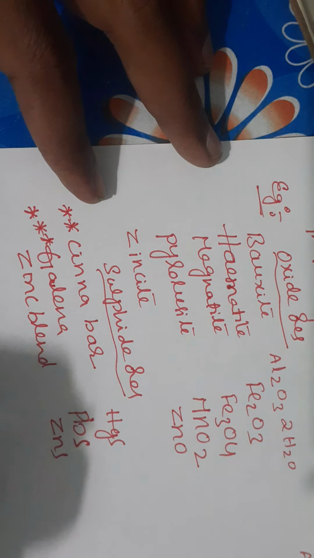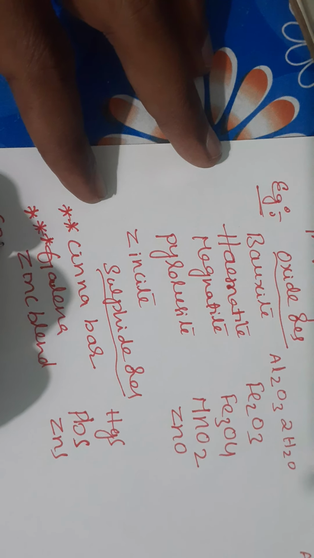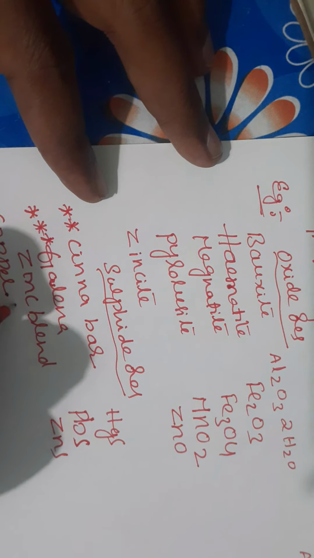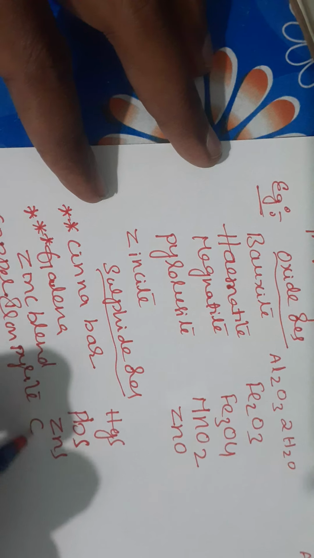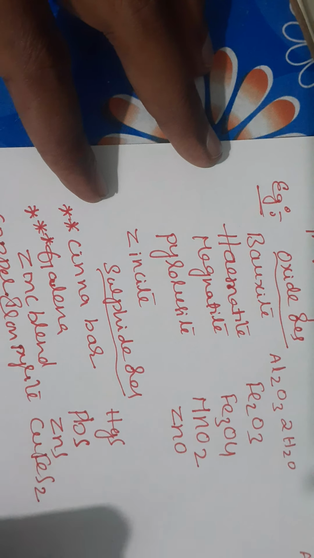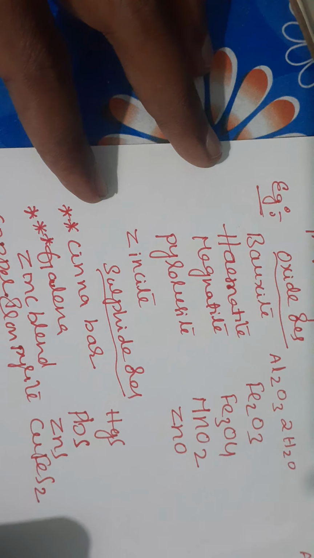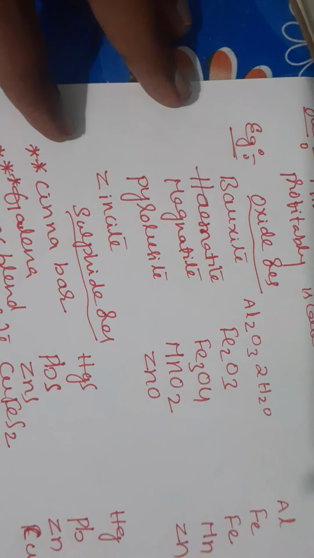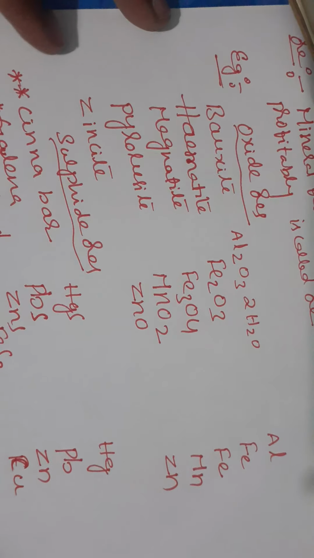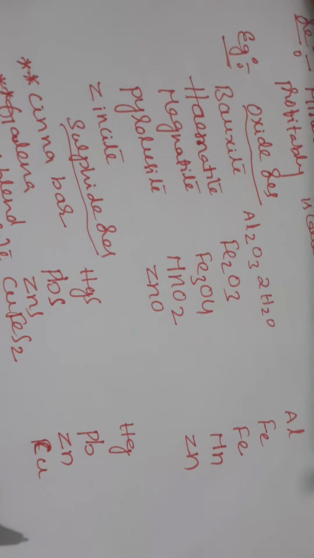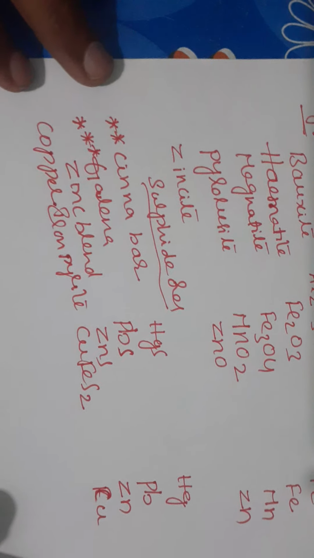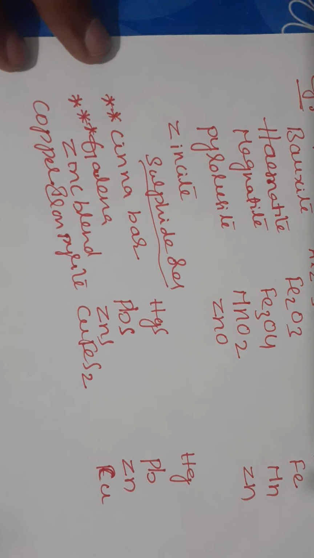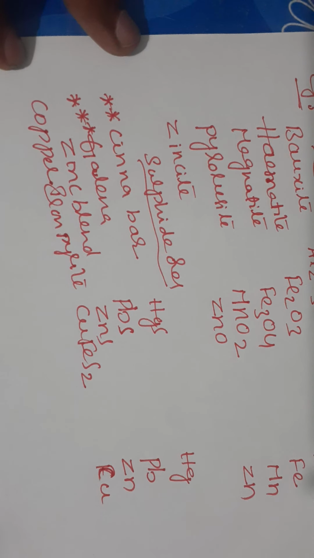Copper iron pyrite, CuFeS2. The metal present in this one is copper, students, an important one. This is also copper iron pyrite, CuFeS2. The metal present in this one is Cu.